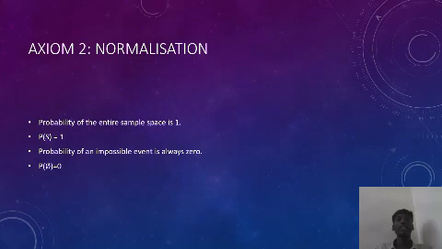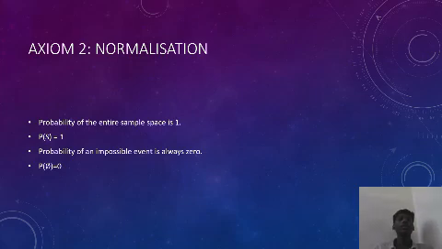The second axiom of probability is normalization. The probability of the entire sample space is always 1. It means the total probability of the sample space is always 1. P of S is equal to 1. Here S is the sample space and P is the probability.